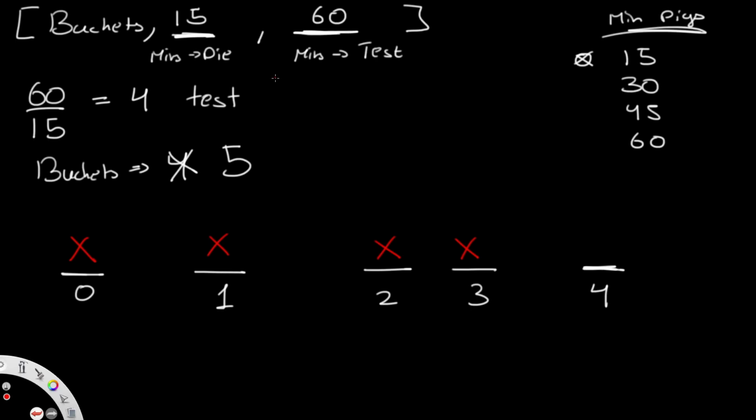So now, using deduction, we can actually figure out something really simply. So let's say the pig eats at 0, nothing happens. Then it eats at 1, nothing happens. 2, nothing happens. 3, nothing happens. So far, 60 minutes have gone by and we're done with the testing period. But we did not test 4 yet. But pretty simply, we can just deduce that if the pig did not die in 0, 1, 2, or 3, that means that 4 is where the poison is.